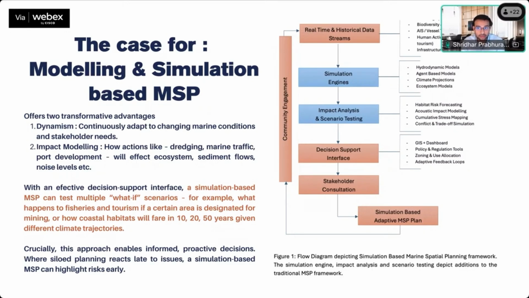What we essentially present here is an additional approach, additional aspects to the traditional MSP. What we want here is adding two different aspects to the traditional MSP. What you can see in the orange zones is the traditional MSP, where we have real-time or historical data streams that get embedded into a decision support interface and then stakeholder consultation and so on. What it currently misses is the simulation engine and impact analysis. There is no simulation.